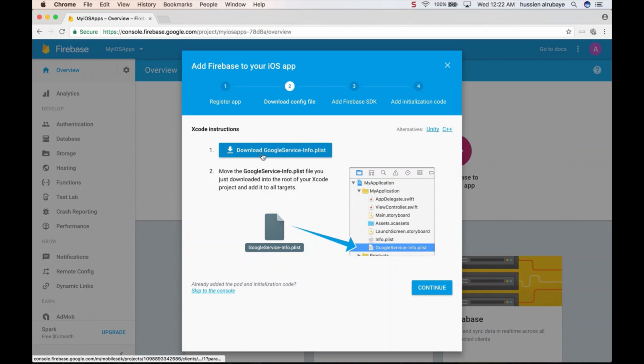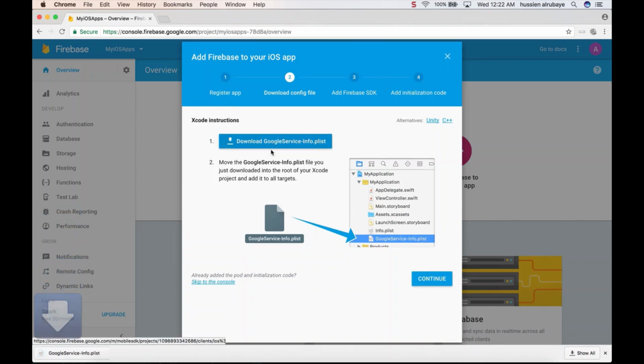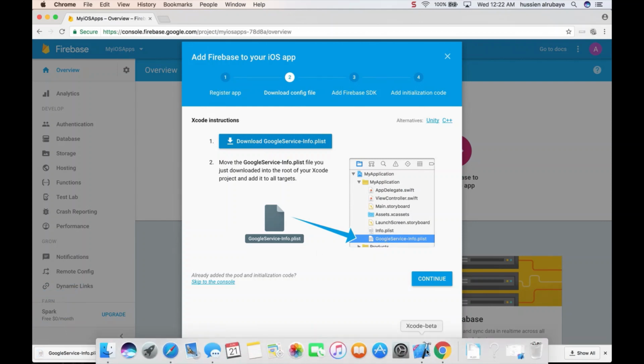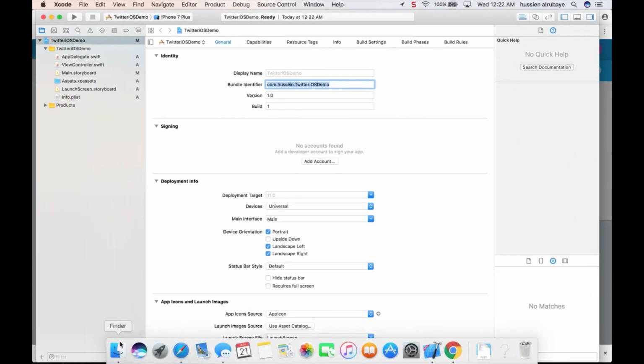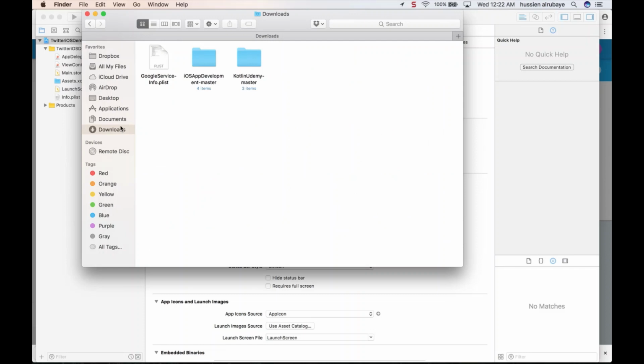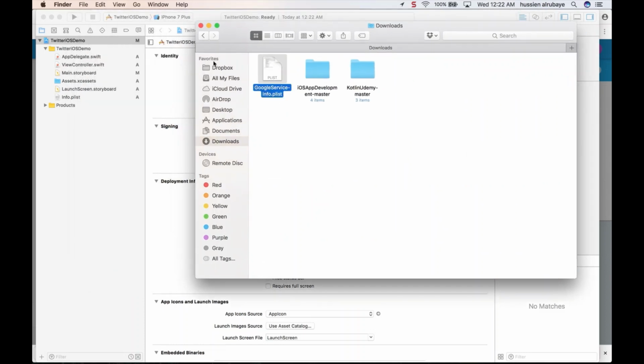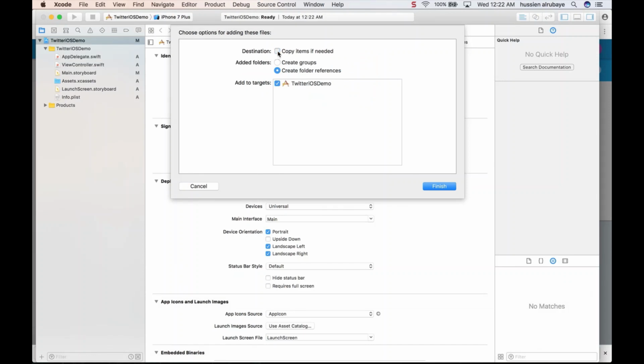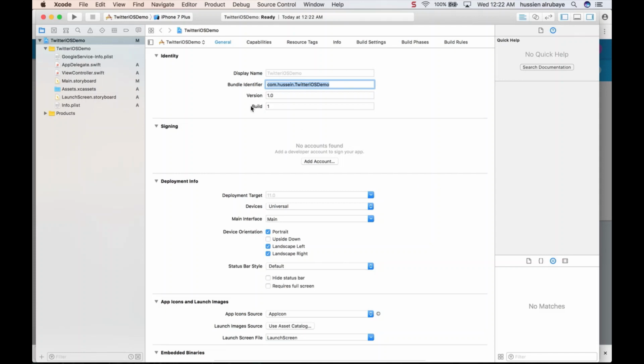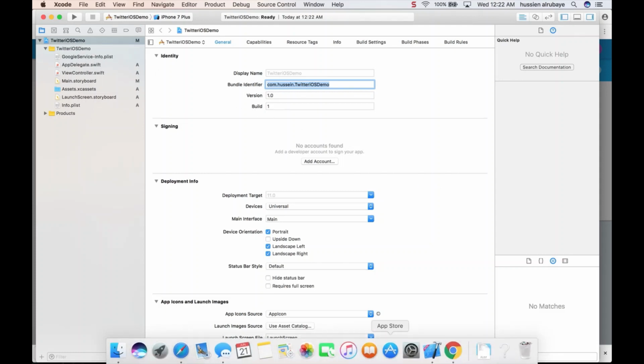So here it says, hey, download this Google Play services file. Just click here and it will download it. It says, just drag it and drop it in your project. Okay, this is my project. Here is where it downloaded this file. This is the Google Play service file. Just drag it and drop it in my project. You see here, I make sure to enable copy if needed, so if someone deleted it from downloads, you would still be able to use it. So this is the configuration of using Google Play services. Just add it, you're done.